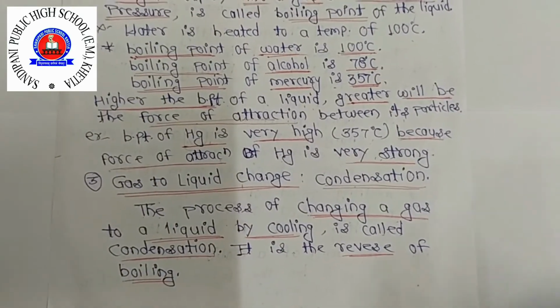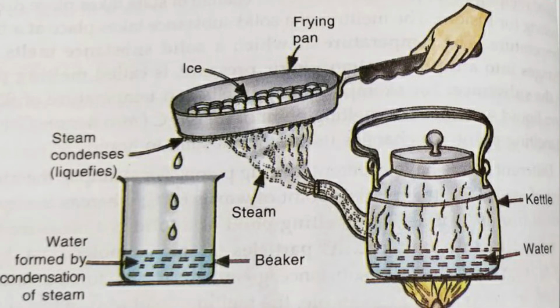So look at the picture. This experimental setup shows the process of condensation. We hold a frying pan containing some ice, meaning you have taken a pan and placed ice on top of it, just above the spout of a kettle of boiling water. Like a tea kettle, in which you have put water and placed it on a burner, so that water automatically gets heated and converted into vapor form, and that vapor is coming out.